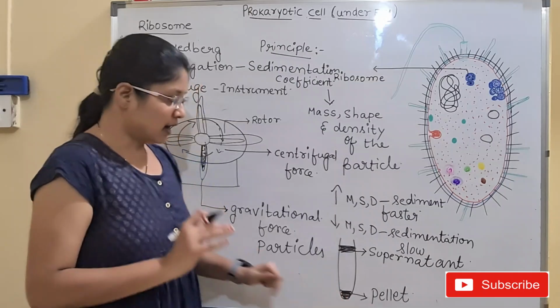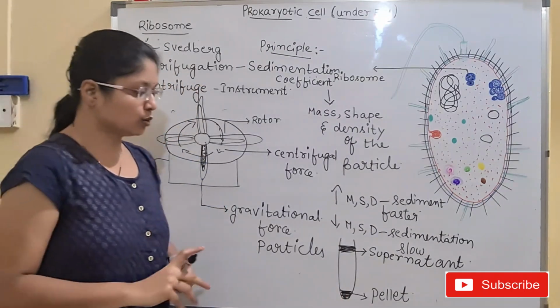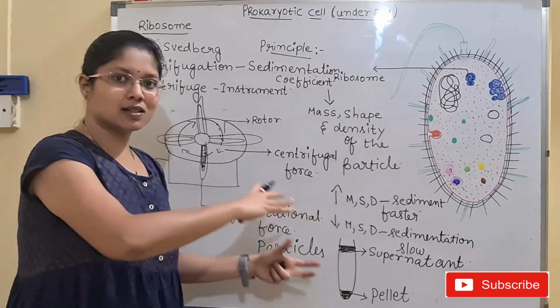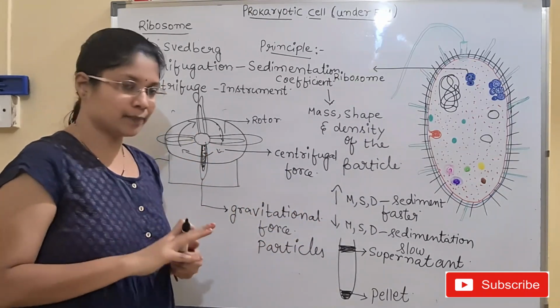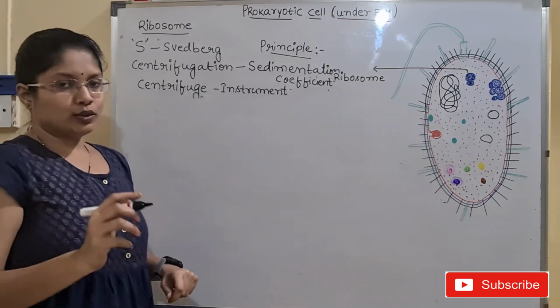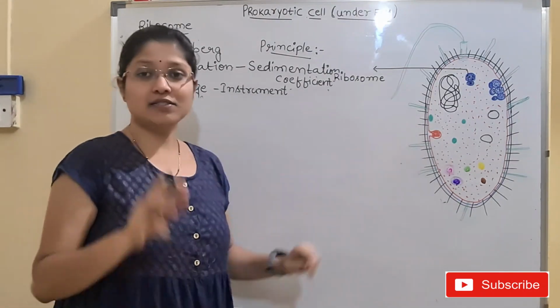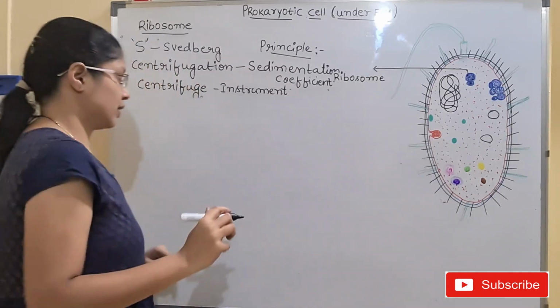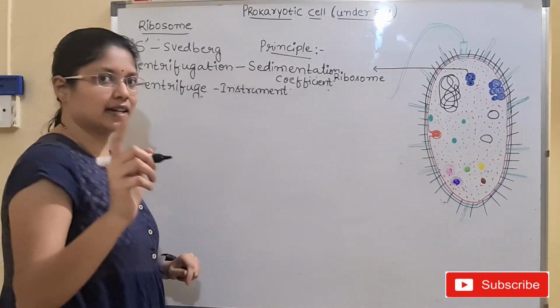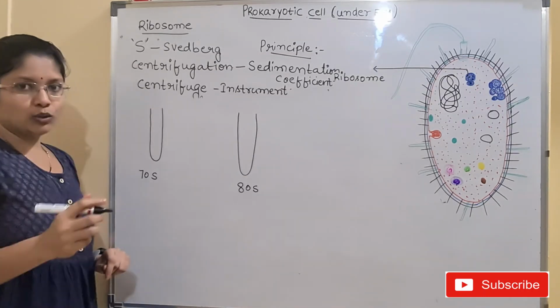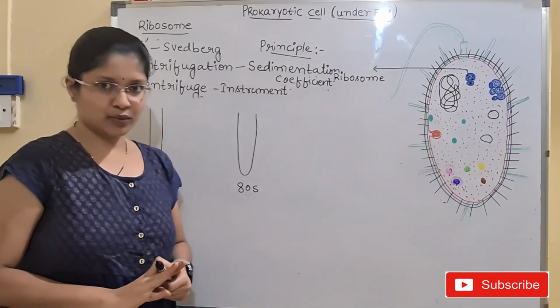Okay. Now, what we will do is simply apply this principle to the size of the ribosome. I have told you that ribosomes are of two types, 80S and 70S. In prokaryotes we have 70S ribosomes, and in eukaryotes we have 80S ribosomes. Let us say this is the test tube. We will see how the sedimentation will be taking place.